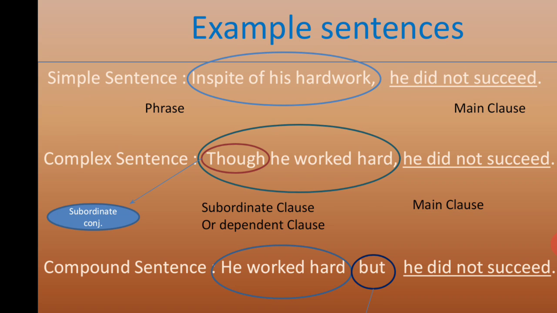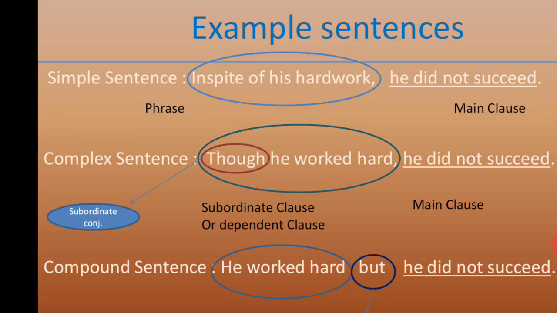The second point remains the same. Look, he did not succeed remains the same. So that is the main clause. But the first part, the phrase, has been changed to a clause. How to change a phrase into a clause? You need to give a verb. A subordinate clause or dependent clause has a verb, but it will not give complete meaning.